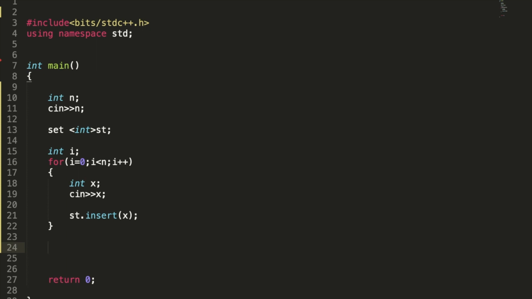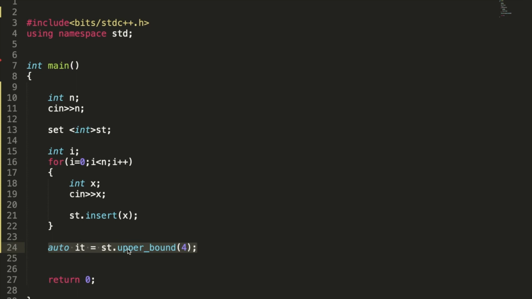So how do we retrieve the element from the address? We use auto it equals st dot upper bound, and suppose I am finding the upper bound of 4. So this is going to store the address of the upper bound.